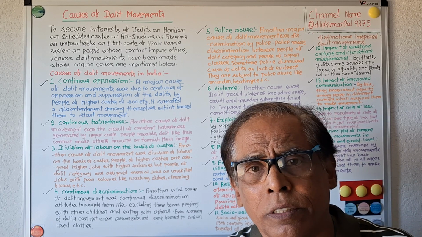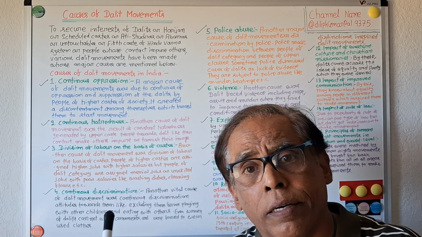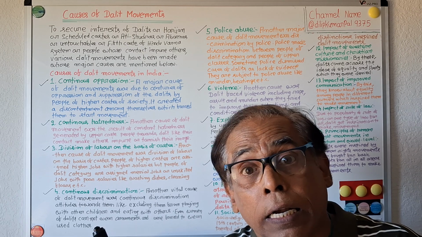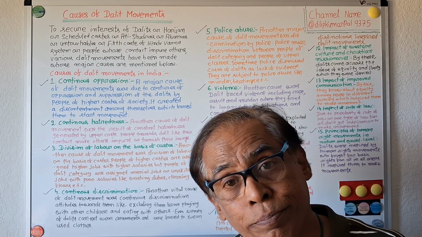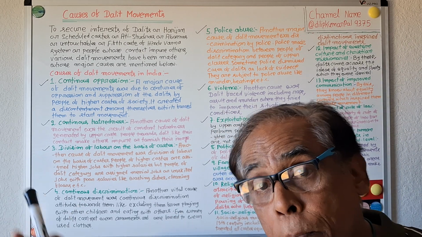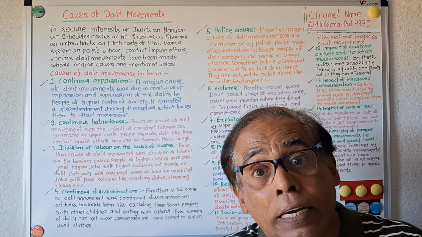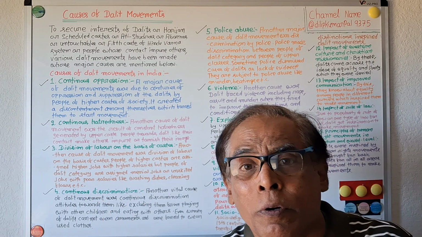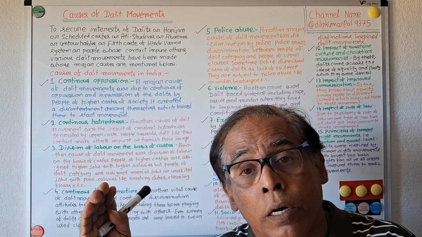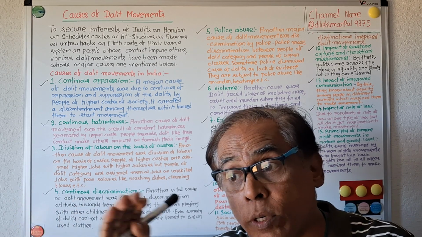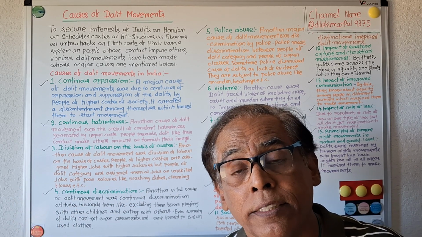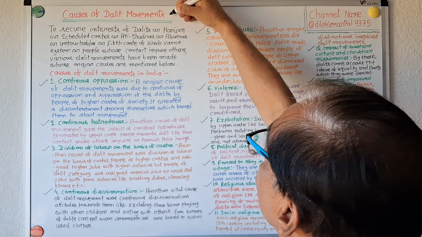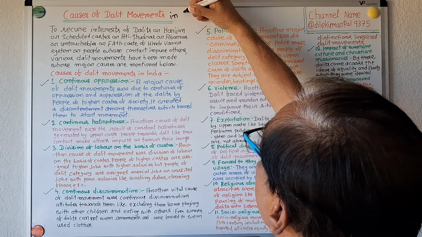So continuous hatred was another cause of Dalit movement in India.